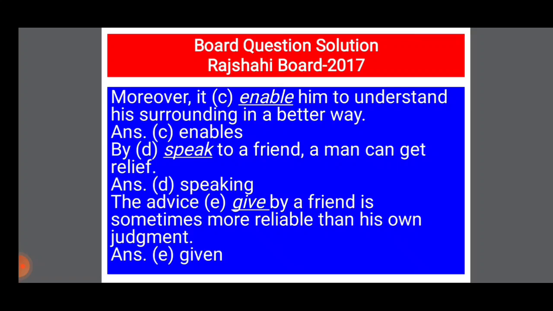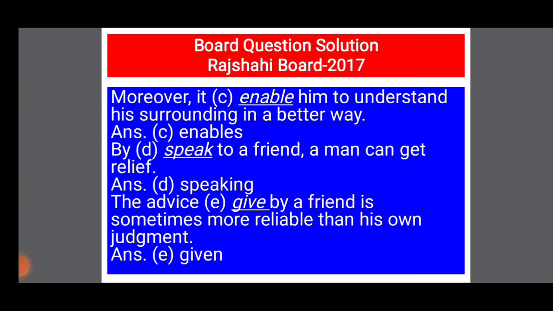The next sentence: by speak to a friend, a man can get relief. Here, by is the preposition and after by it will be gerund. Gerund means verb plus ing. So the answer will be: by speaking to a friend, a man can get relief.